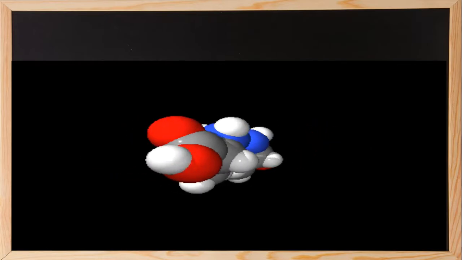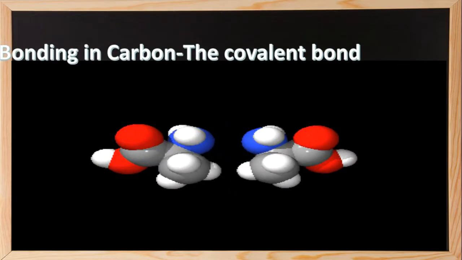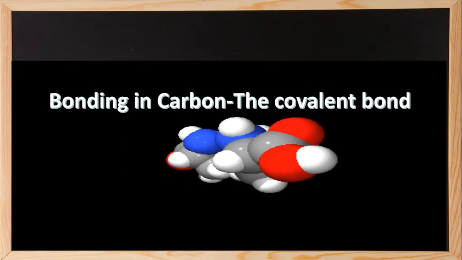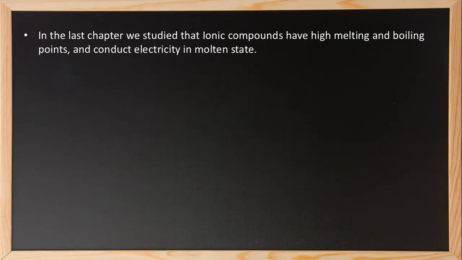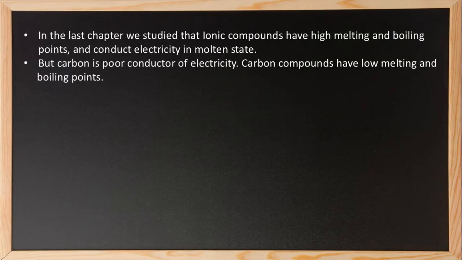In this video, we are going to discuss bonding in carbon, the covalent bond. In the last chapter, we studied that ionic compounds have high melting and boiling points and they conduct electricity in molten or liquid state. But carbon compounds are poor conductors of electricity. They have low melting and boiling points, and we studied that while going through the chapter on acids, bases, and salts.